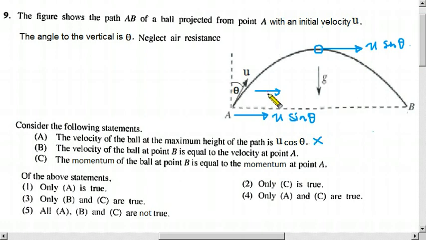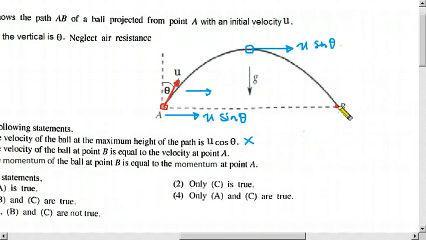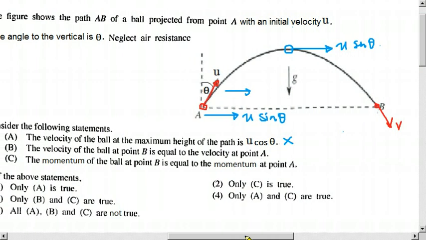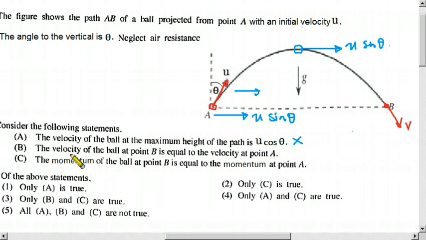Now statement B: the velocity of the ball at point B is equal to the velocity at A. We already know that it is wrong, because the direction is not the same here and here. To be equal, the magnitude and the direction both should be the same, but here the direction is different, so the velocity is not equal. Here they say it is equal at A and B, so it is wrong.